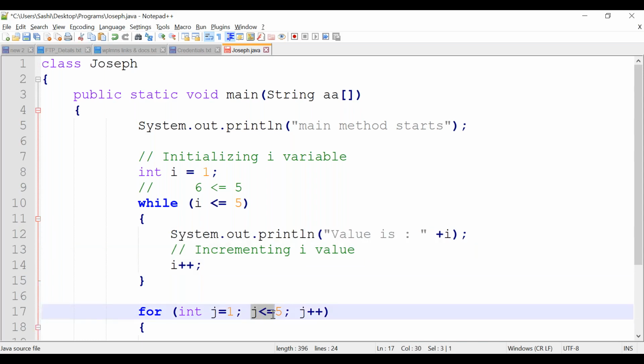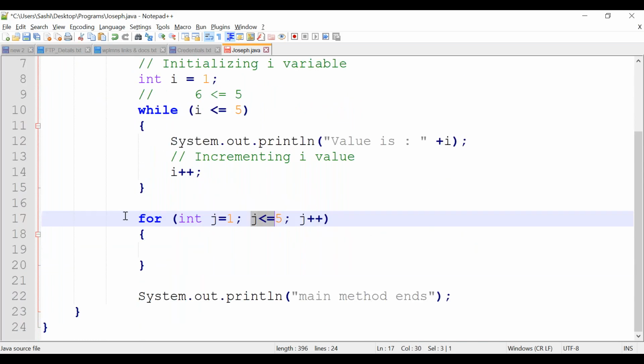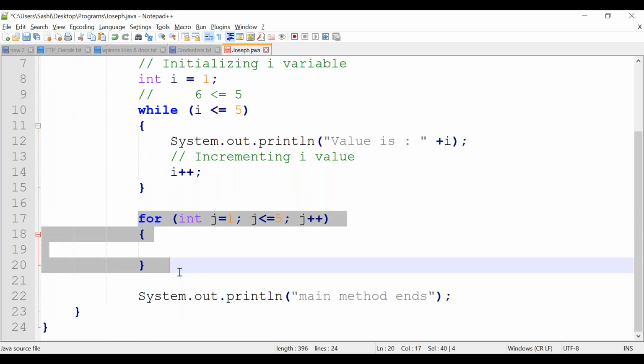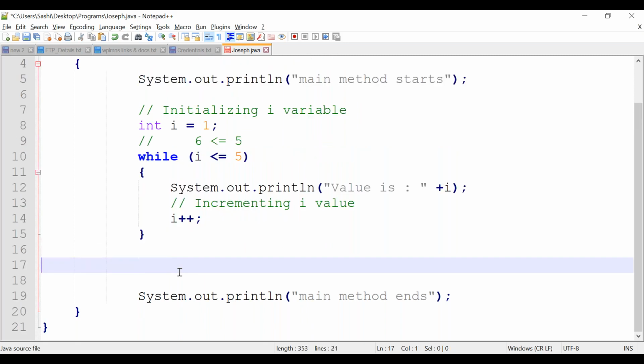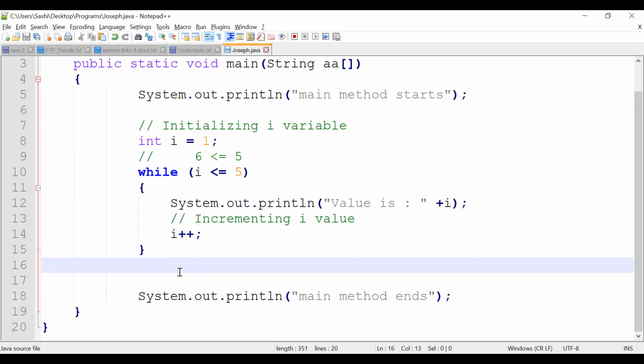Only the condition is checked in a while loop. I just thought of giving clarity between for loop and while loop, correct? We'll go to the next program.